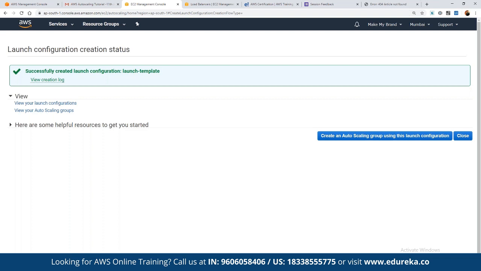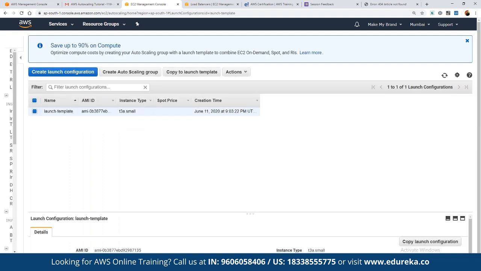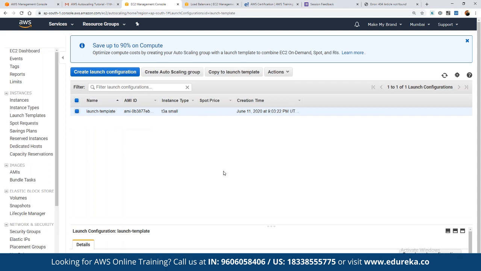As you can see, this launch configuration has been created. Now we can use this. Once we define this in the launch configuration, we can use it to launch any number of autoscaling groups. Because whenever any new server is required, this launch configuration is going to be used for launching that instance. So once we are done, we can simply scroll down.